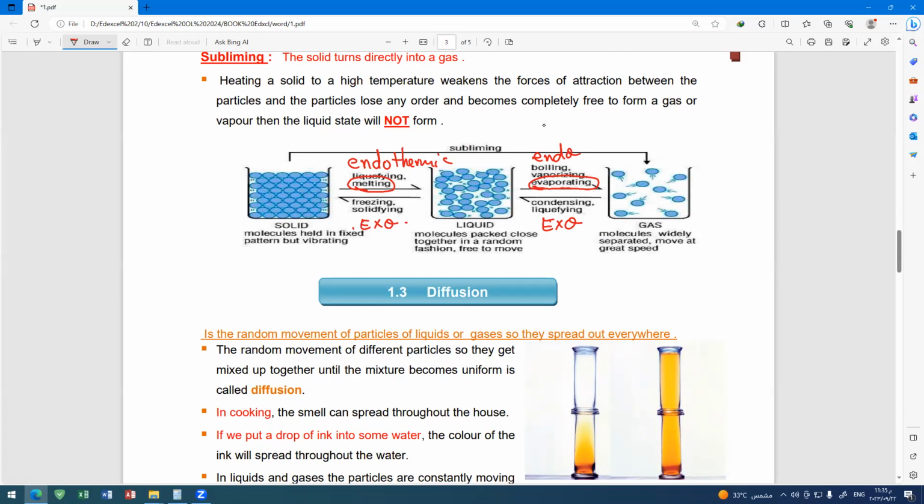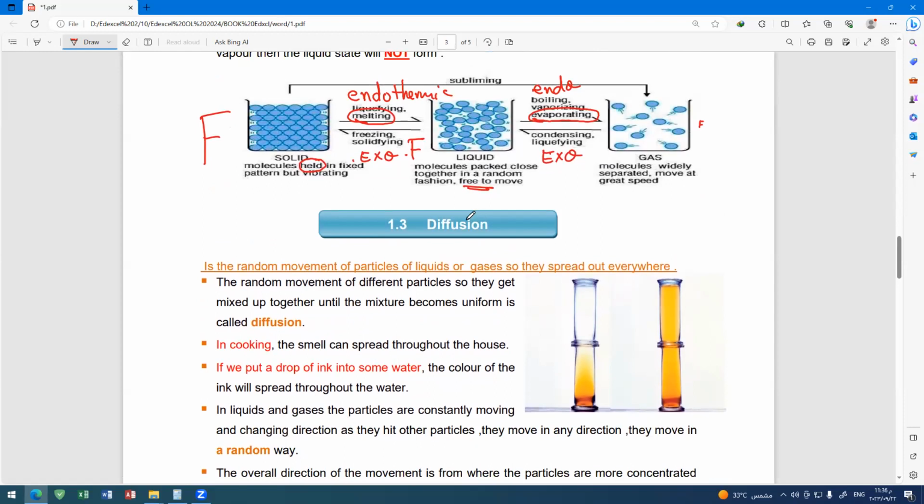He says that in the solid state, molecules are held in a fixed pattern but vibrating. Held by what? Forces, very strong forces. Bravo. What about the liquid? Molecules packed close together in a random fashion, free to move. Why? Because these forces have decreased. What about the gas? Molecules widely separated move at great speed. Why? Because the forces become negligible. Very good.